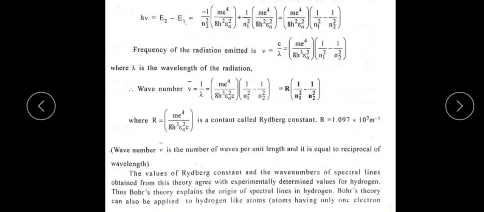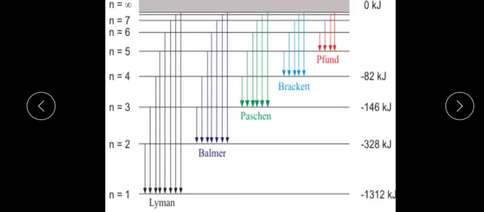Next thing is the origin of the spectral lines in the hydrogen atom. Here we see how the spectral lines originate. In a normal hydrogen atom the electron is in the lower energy state, the ground state.